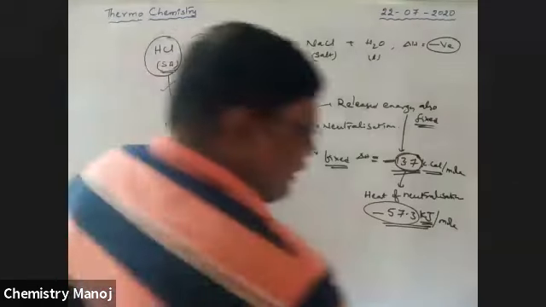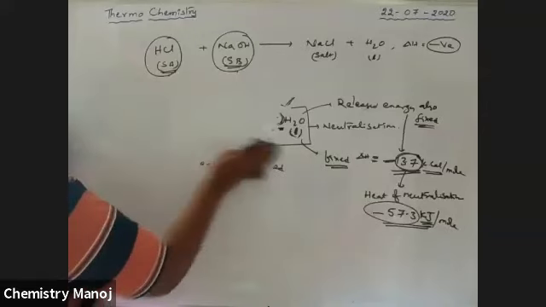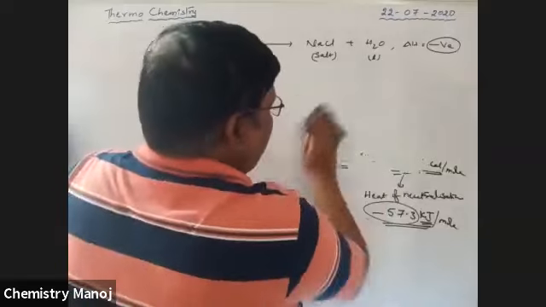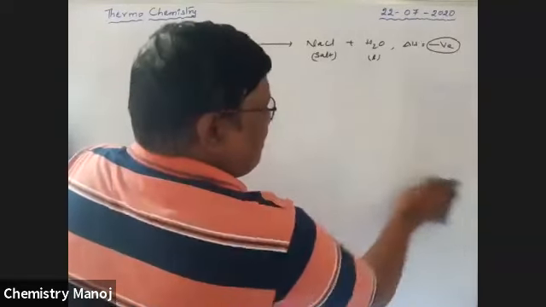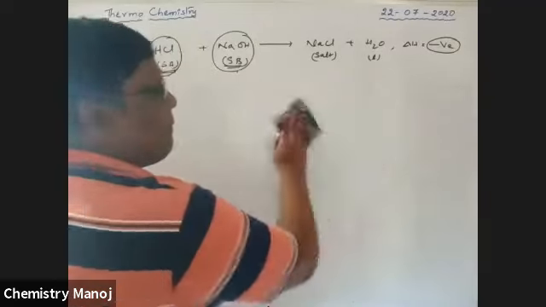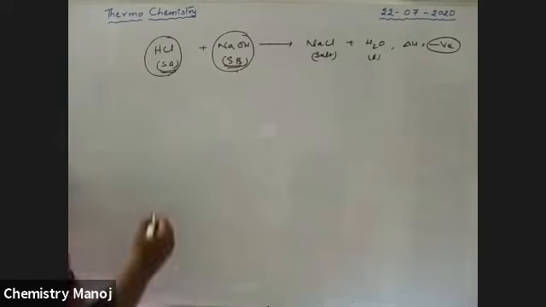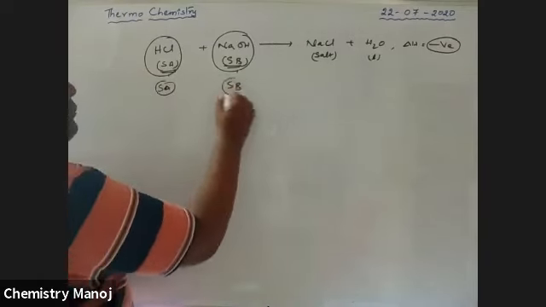See here, I am giving one example. It is a strong acid and it is a strong base.